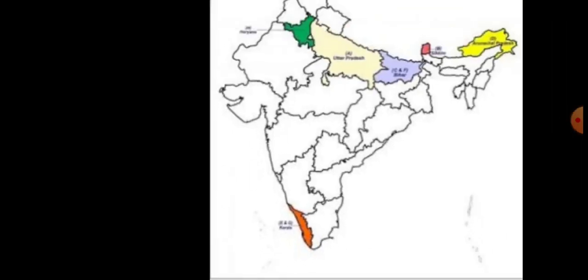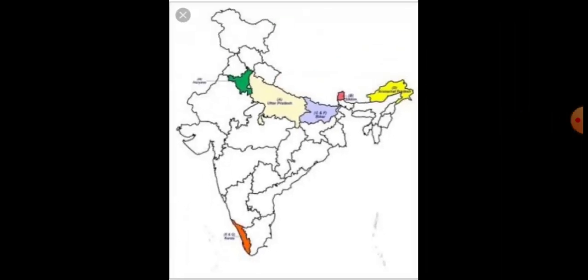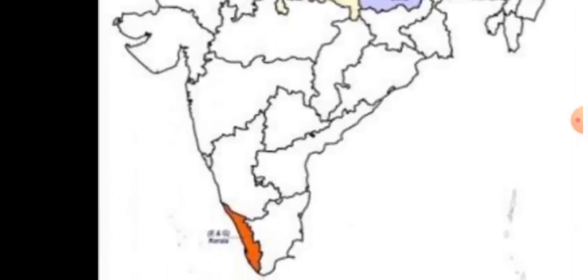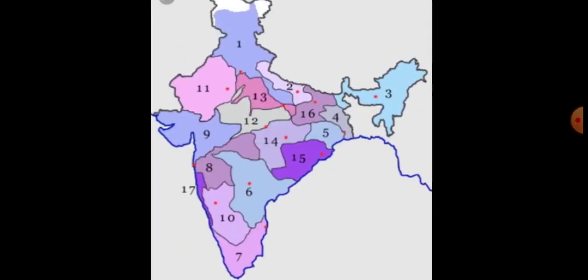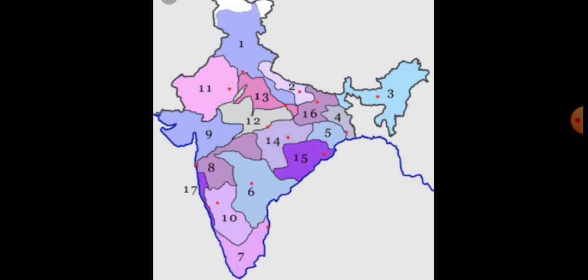Kerala alone you should mark. 95.5 percent of people are literate. Kerala is the answer. Then the last question is railway zones of India. How many railway zones are there? There are 17 railway zones. Those railway zones are also mentioned in the map. You should mark this also.